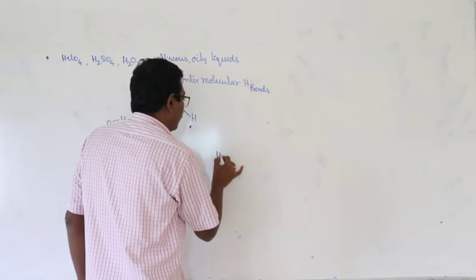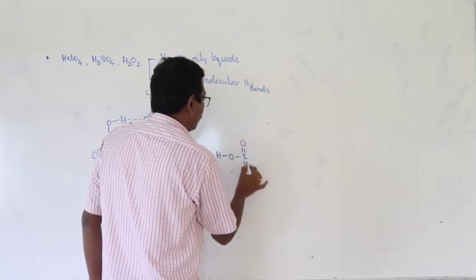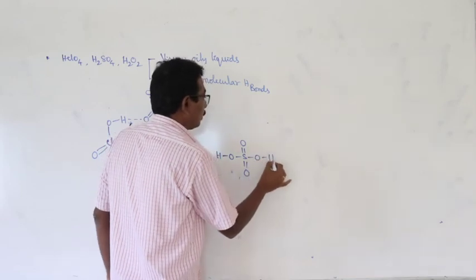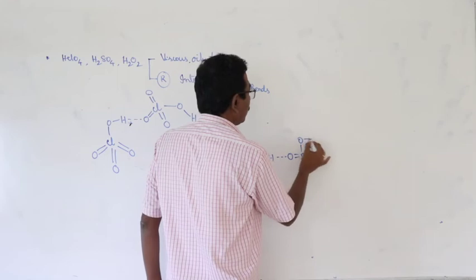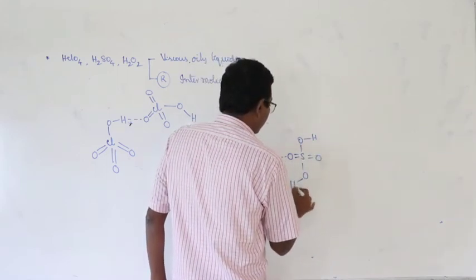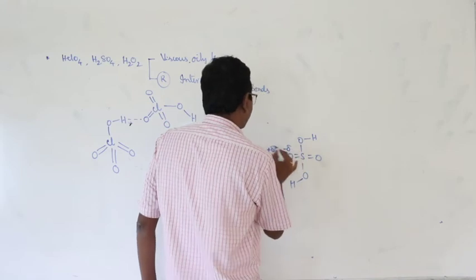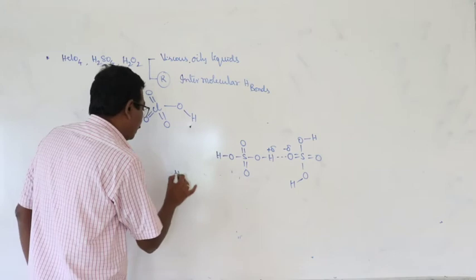Second one, sulfuric acid. And hydrogen peroxide.